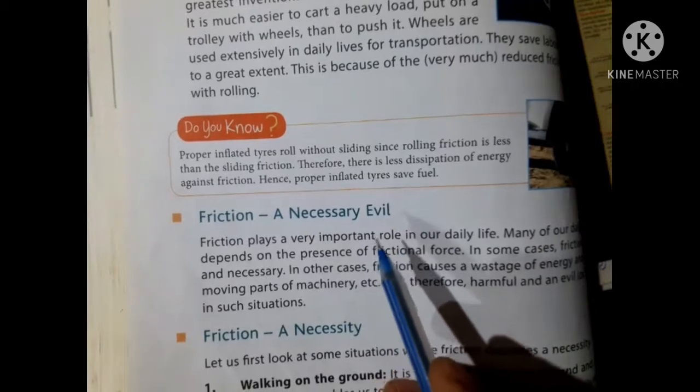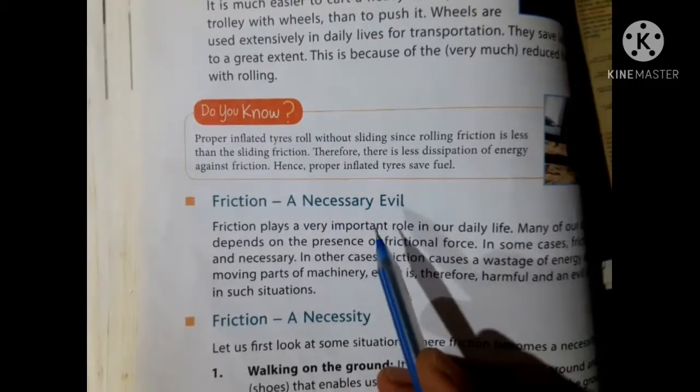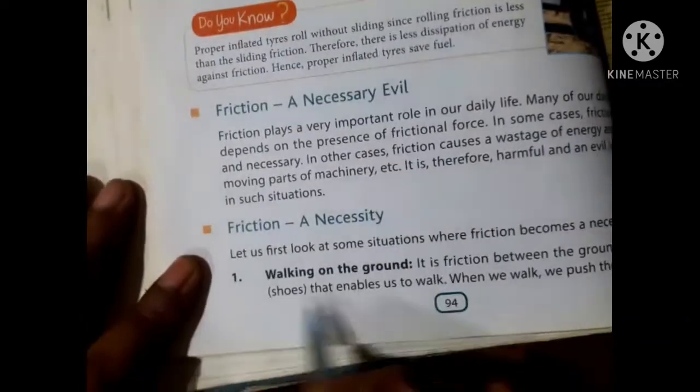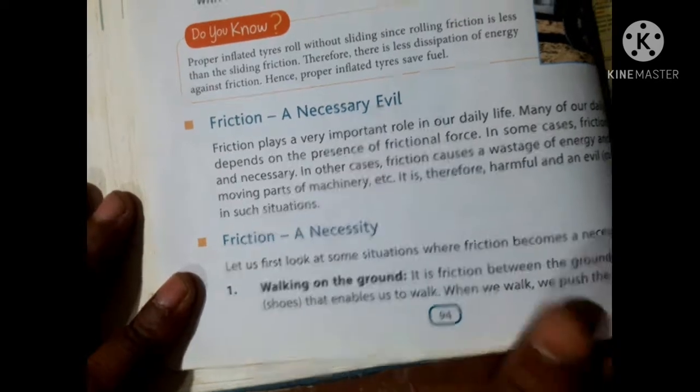You know, all things have merits and demerits. Here, friction also has merits and demerits. Friction is a necessity for walking on the ground. Without friction, nobody can move on the ground.